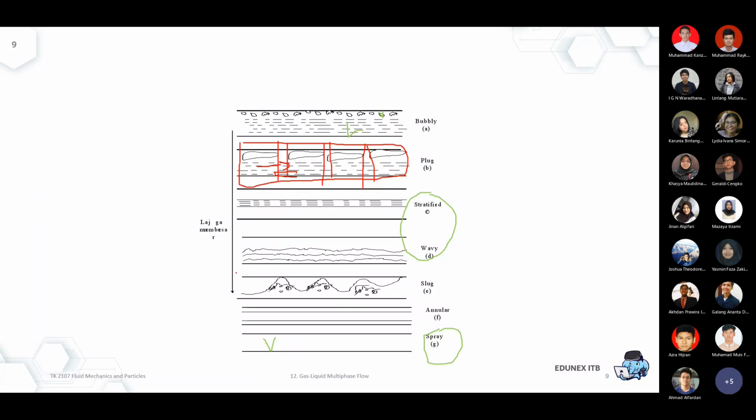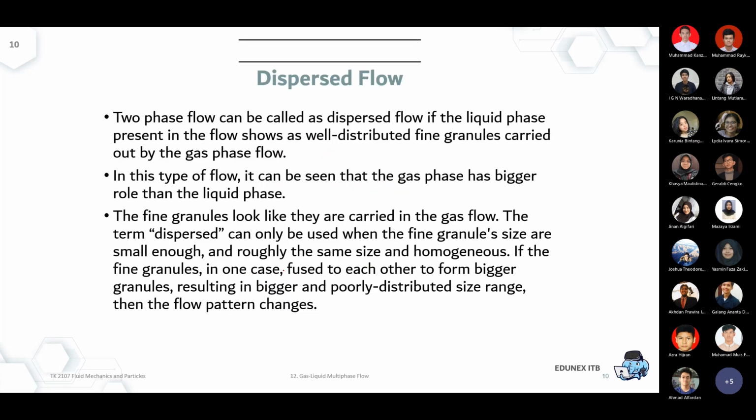And the bigger problem will obviously be found in the slug. Again, this is why slugging is really prioritized to be prevented. It's like a wave. Sometimes it's a small wave, sometimes you have a big wave, and it's not good for the operator. It's not good for the engineer because it changes all the time. Let me continue first, but if you have any question, please just open your mic.